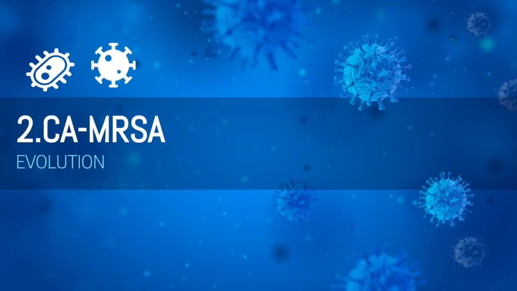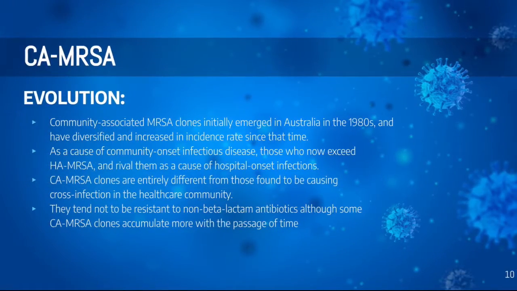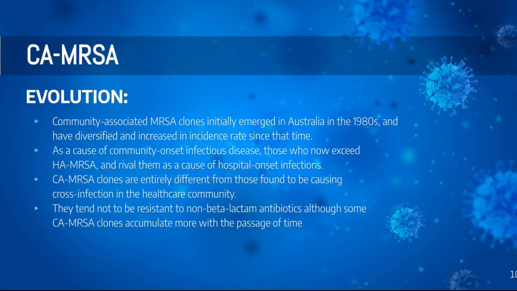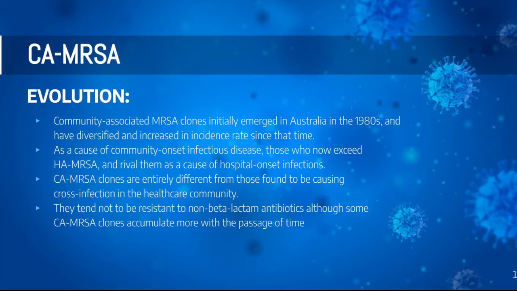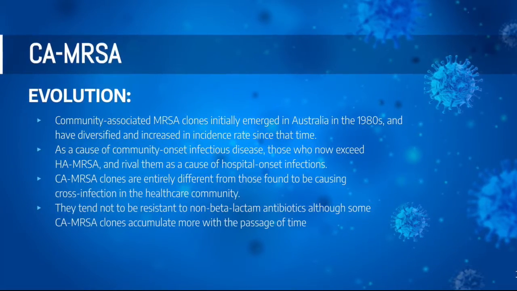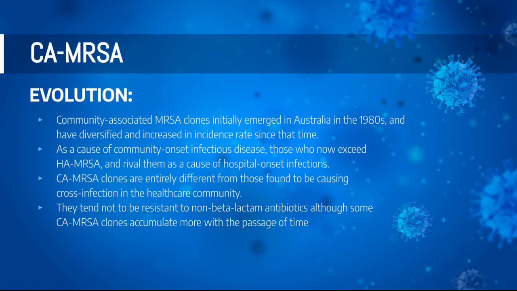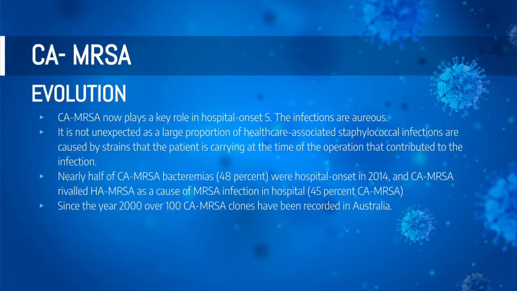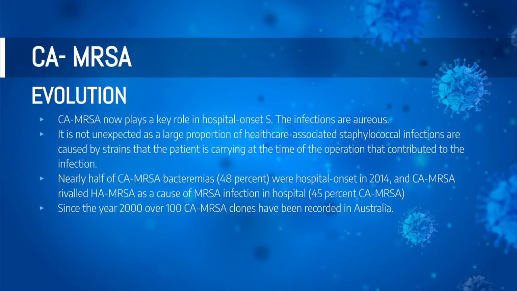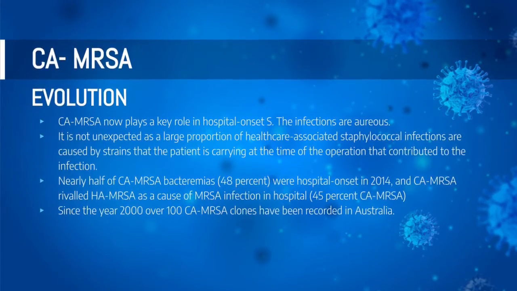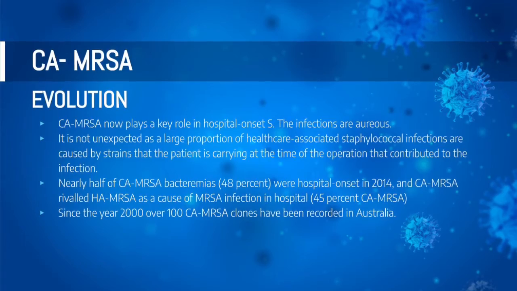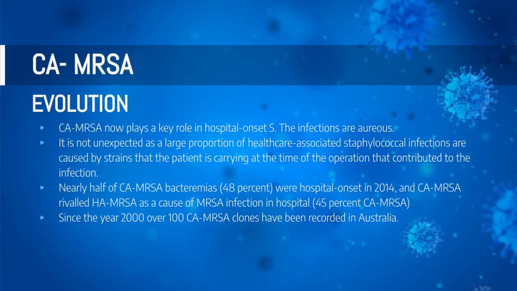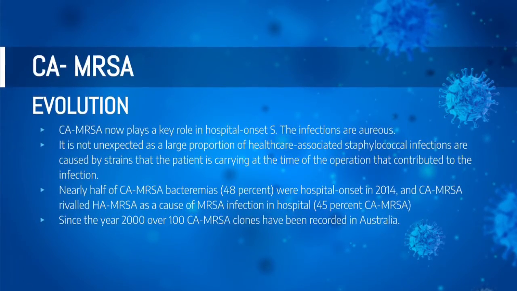Community-acquired MRSA evolution. Community-associated MRSA clones initially emerged in Australia in the 1980s and have diversified and increased at intense rates since that time. As a cause of community-onset infectious diseases, they exceed HA-MRSA and rival it as a cause of hospital-onset infections. CA-MRSA clones are entirely different from those found causing cross-infection in the healthcare community. They tend not to be resistant to non-beta-lactam antibiotics, although some HA-MRSA clones accumulate more with the passage of time.